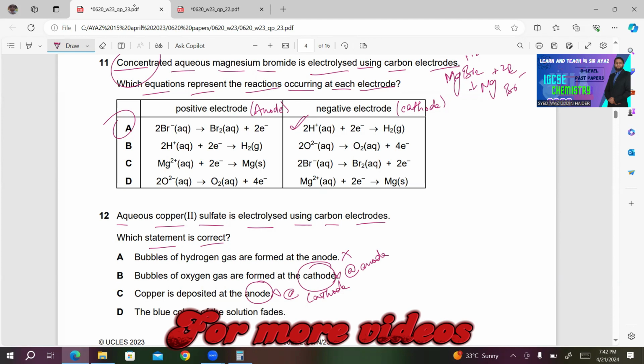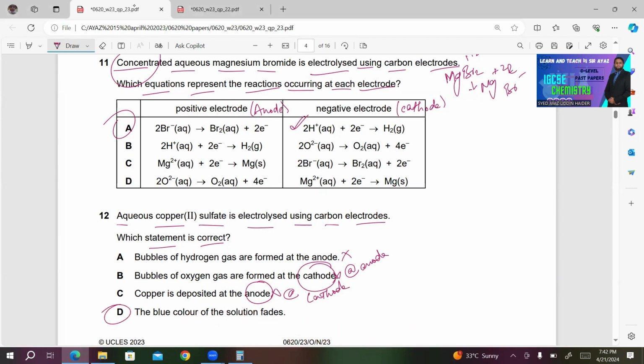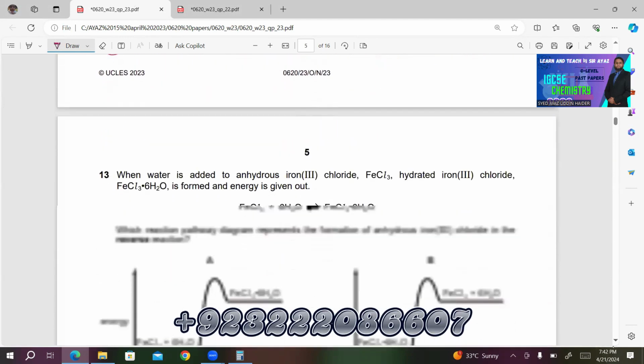D. The blue color of the solution fades. This is correct. The blue color of the solution fades away as electrolysis progresses. So only choice D will be the right answer in this case.